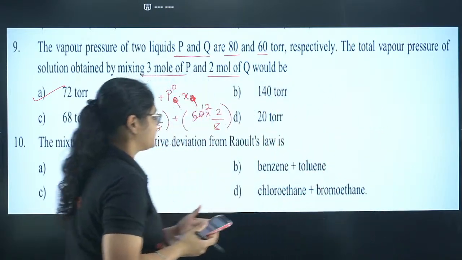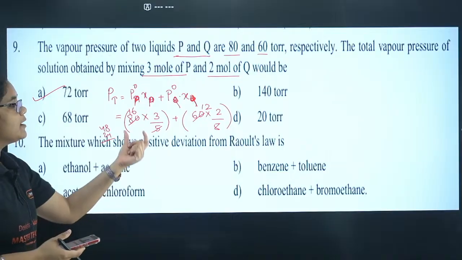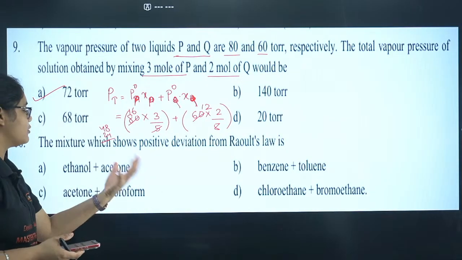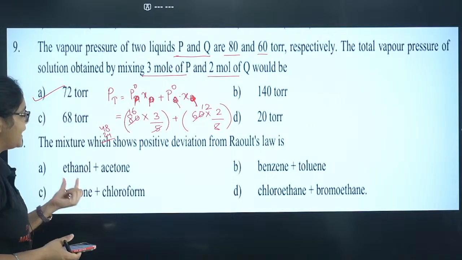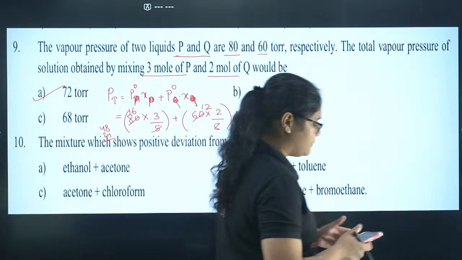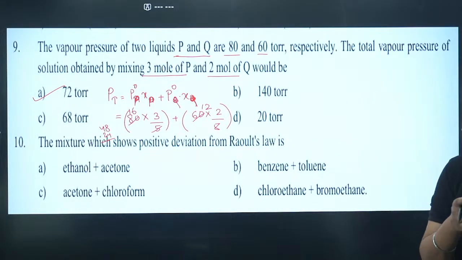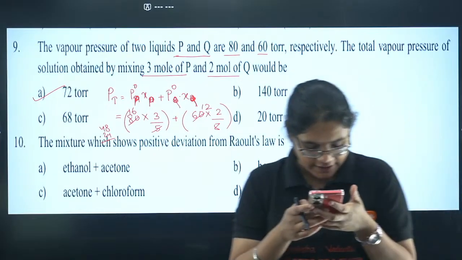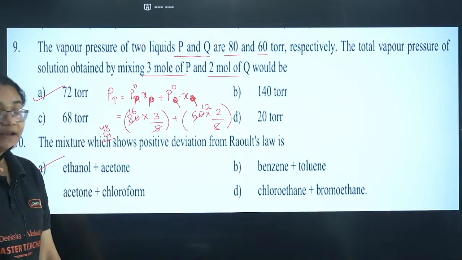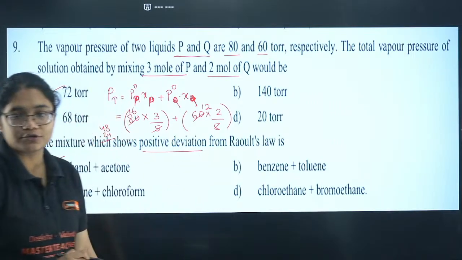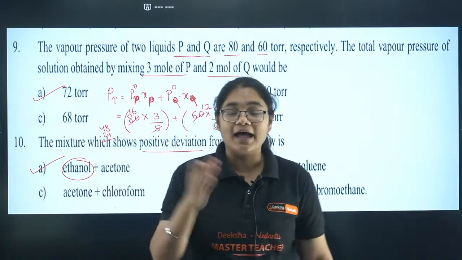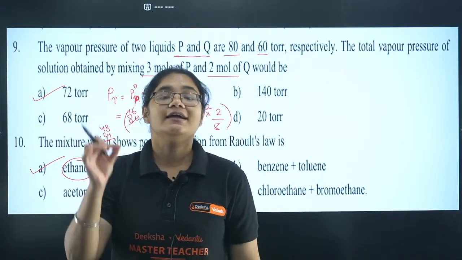Next, question number 10, the last question from the solutions chapter. The mixture which shows positive deviation from Raoult's law is: ethanol plus acetone, benzene plus toluene, acetone plus chloroform, or chloroethane plus bromoethane. Gayatri, Sai Krishna, Shailaja, and Sharag have already given me the correct answer, 10A. Yes, ethanol plus acetone shows positive deviation from Raoult's law. Why? Because ethanol has strong hydrogen bonding, but when you add acetone, the hydrogen bonding between the ethanol molecules is disrupted.